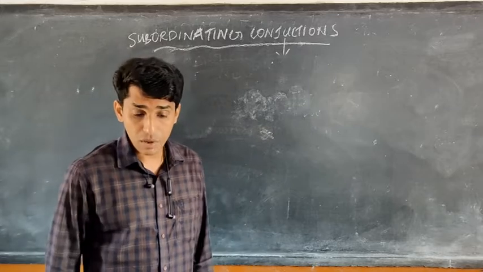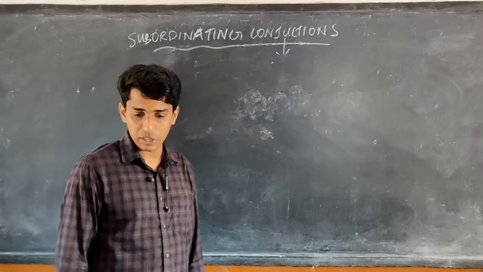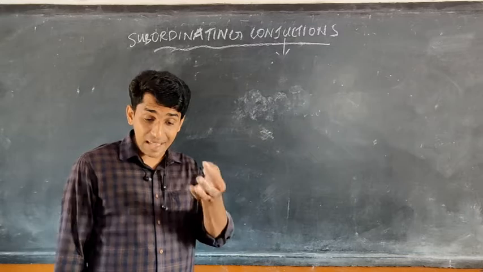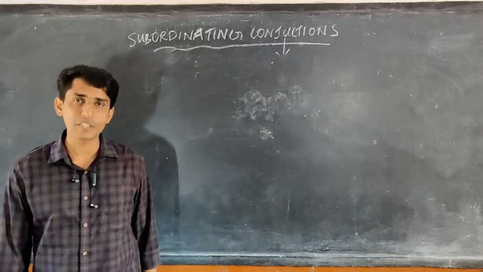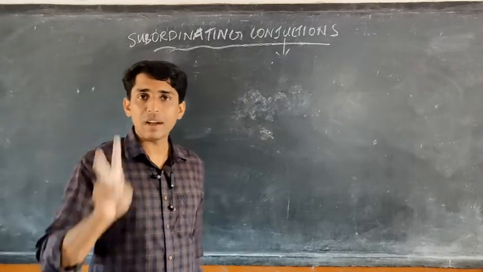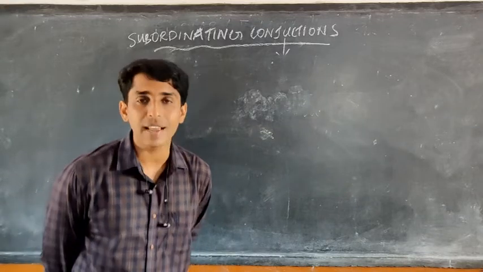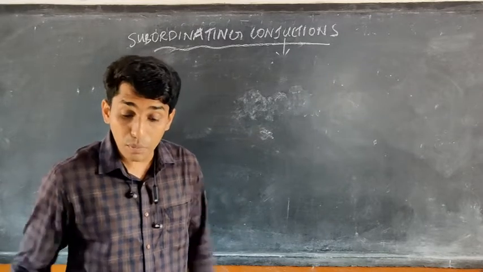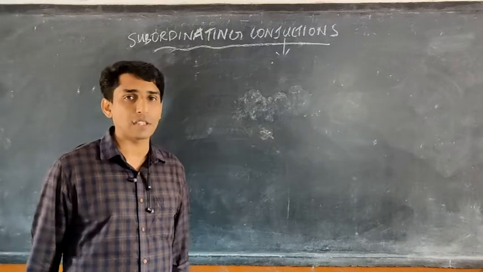Example we will see. When Walt Disney returned from France in 1919, he moved to Kansas to pursue a career as a newspaper artist. This is what we have seen in the textbook. See, in this sentence, we have two parts. The first one is when Walt Disney returned from France in 1919. That is the first part. Second part, he moved to Kansas to pursue a career as a newspaper artist.